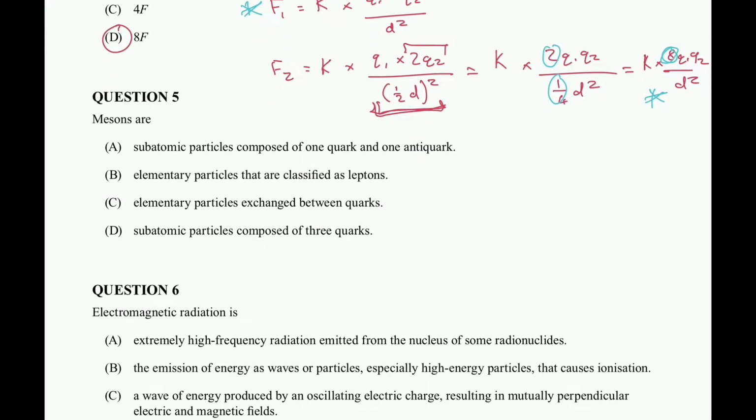All right, mesons are subatomic particles composed of one quark and one antiquark. To a T, straight off, that's my definition for a meson.